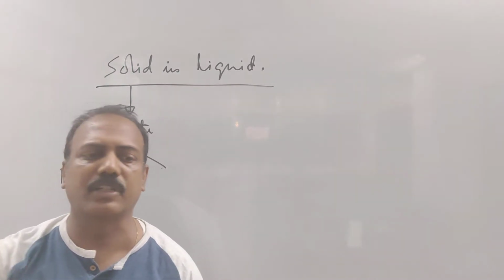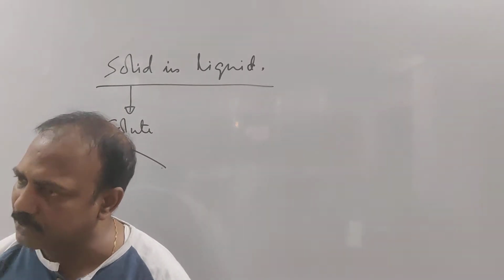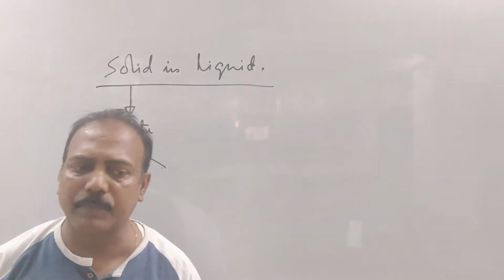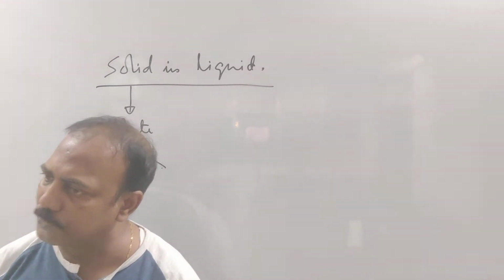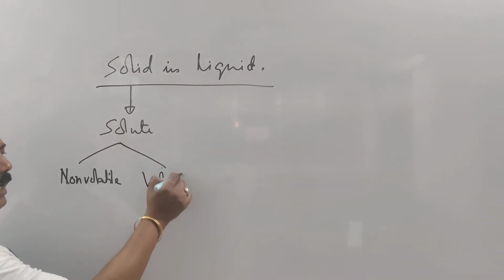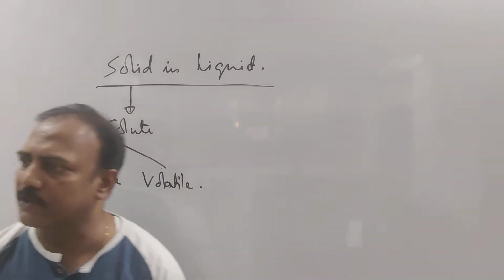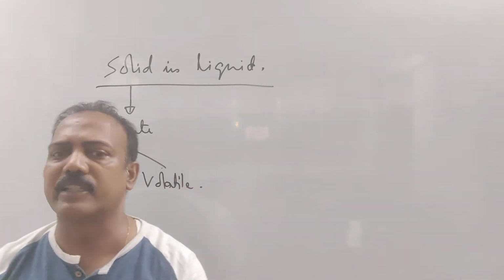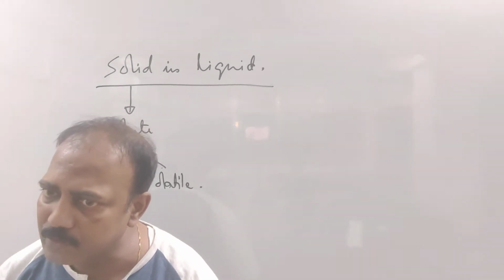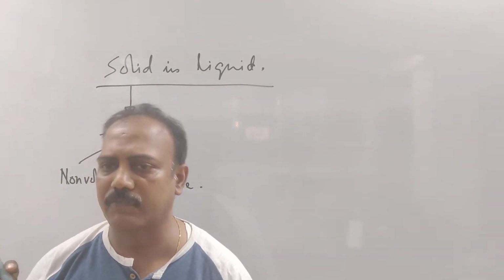For example, suppose you dissolve some sugar in water, making a solution. The sugar is not going to be evaporated, right? The water from the solution is going to be evaporated, not the sugar. So sugar in this particular case is a non-volatile solute. And another type of solute is called volatile solute. For example, suppose you dissolve camphor in water and it is allowed to evaporate. So not only water, the camphor will also evaporate. That type of solute is called volatile solute.